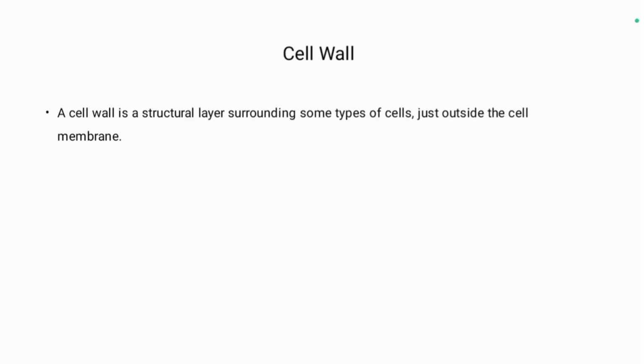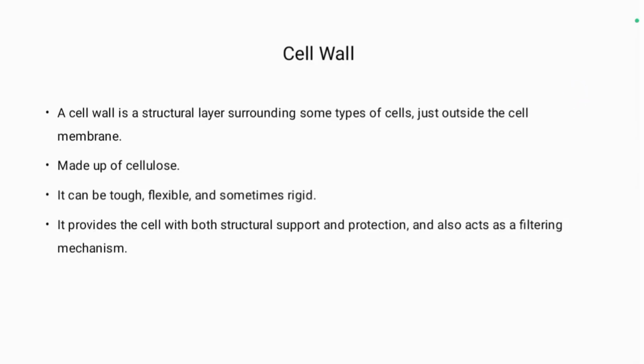Cell wall. A cell wall is a structural layer surrounding some types of cells just outside the cell membrane. Mostly it is present in plant cells. It is made up of cellulose, which is a fiber. It can be tough, flexible, and sometimes rigid. It provides the cell with both structural support and protection, and also acts as a filtering mechanism.